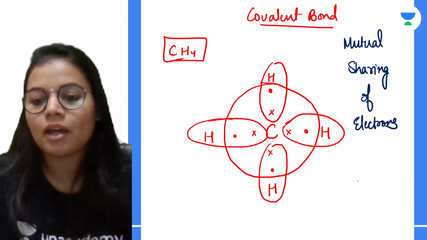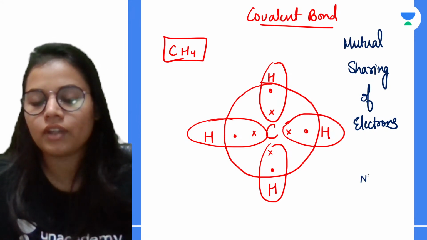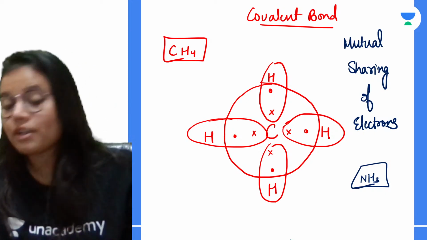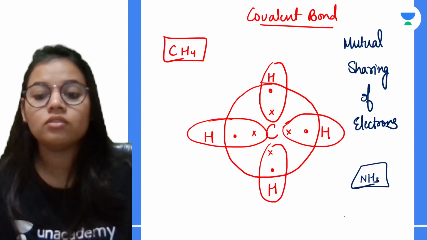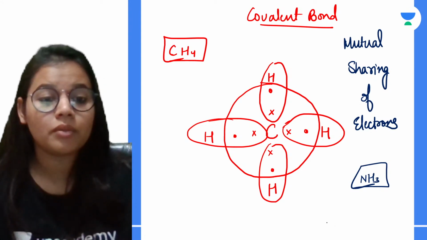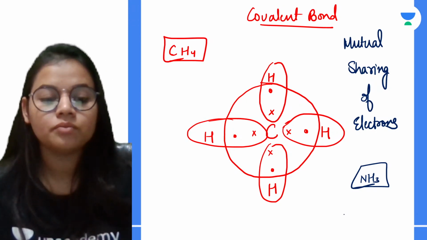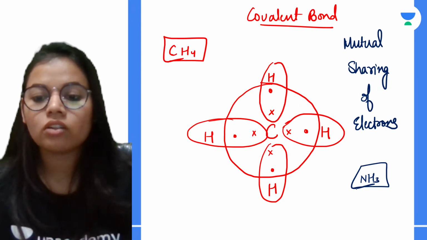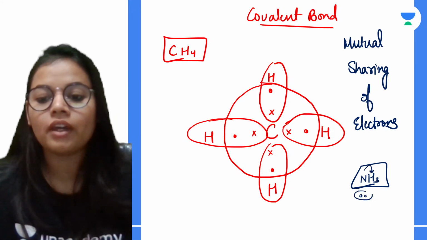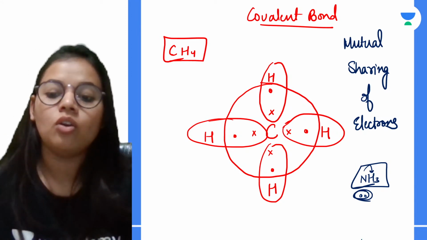Basically क्या होता है? For example NH3 की बात करें हम, है ना? I'll just draw it over here. NH3 में क्या है? नाइट्रोजन के outermost shell में how many electrons are present? कितने electrons होते हैं? 5. Yes. तो 3 they bond with the hydrogen, 3 hydrogen and 1 lone pair. So the 2 electrons which do not participate in the sharing, they are the lone pairs.